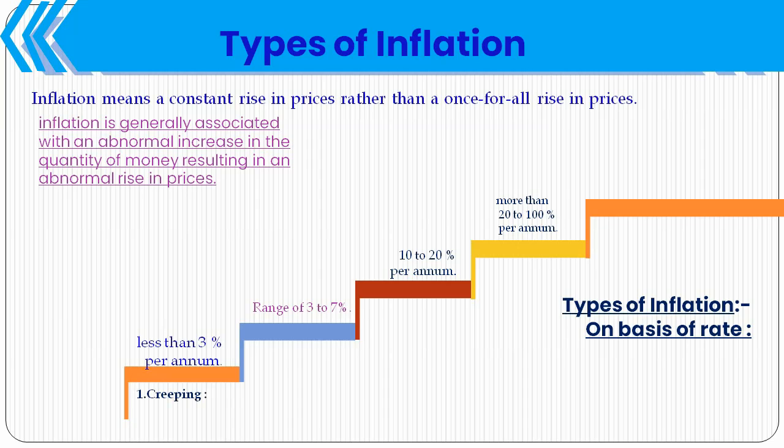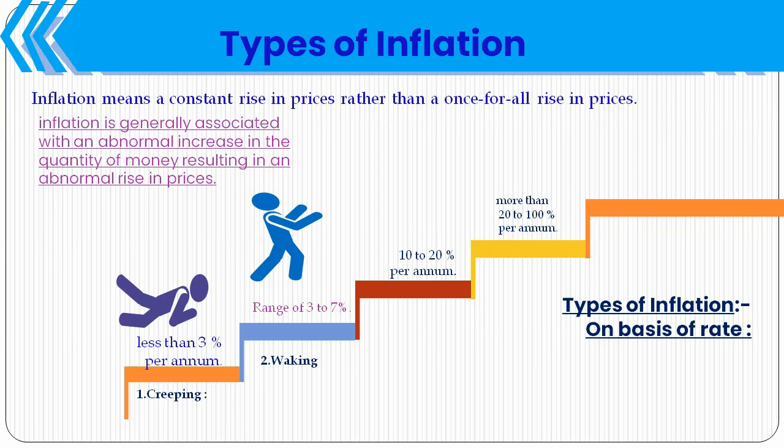First is creeping inflation, less than 3% per annum, just like a creeper, creeping on the surface, like a salamander, lizard, or snail. So it is less than 3% per annum. Second is walking inflation, ranging between 3 to 7%, just like the walk of a man. The speed of walking is more than creeping. So there is 3 to 7% per annum inflation.